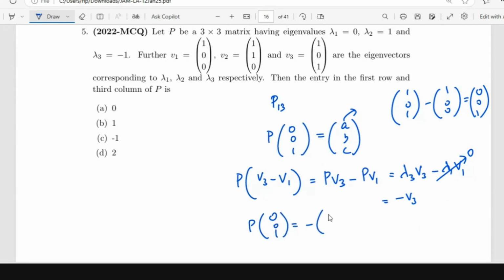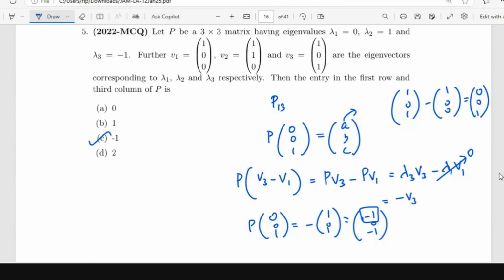Minus V3 is minus 1, 0, minus 1. So I want the first row, third column. This is the third column of the matrix. Third column is minus 1, 0, minus 1. I want the first row entry here, which is minus 1. Right? So we have that as an option.